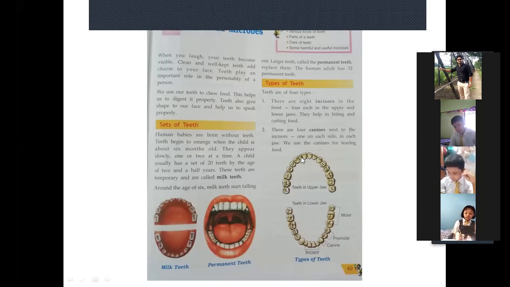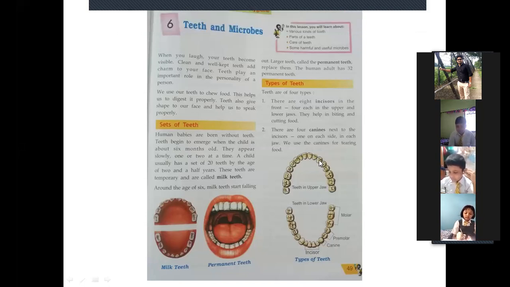In the upper jaw, the first 1, 2, 3, 4 are incisors, then 1 in each side are canines, and after that 2 in each side are premolars, and the last 3 in each side are called molars. Is it clear?